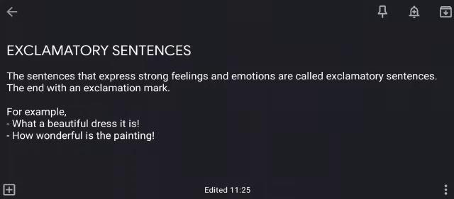Moving on to the last kind of sentence, exclamatory sentences. The sentences that express strong feelings and emotions are called exclamatory sentences. They end with an exclamation mark. For example, what a beautiful dress it is!